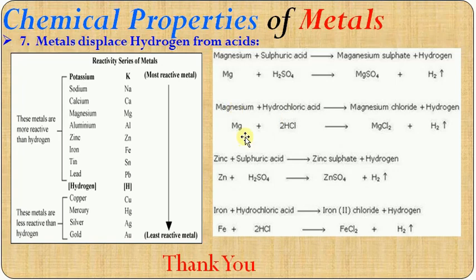Magnesium reacts with hydrochloric acid to form magnesium chloride plus hydrogen gas. Similarly, zinc. Zinc is also on the top of the series when compared to hydrogen. So zinc displaces hydrogen in sulfuric acid and forms zinc sulfate and hydrogen gas. Similarly, iron is also on the top of the series. When iron reacts with hydrochloric acid, it forms iron(II) chloride along with hydrogen gas. So metals usually displace hydrogen from acids. I hope this chemical property of acids will be very helpful in learning the chemical properties of metals. These 7 points are very important in understanding the properties.